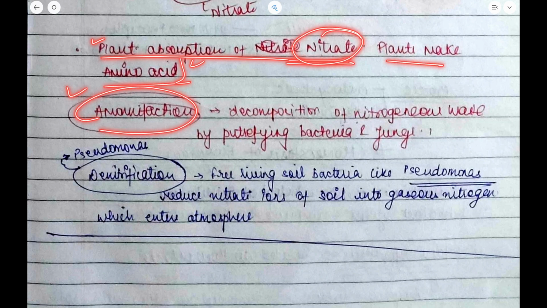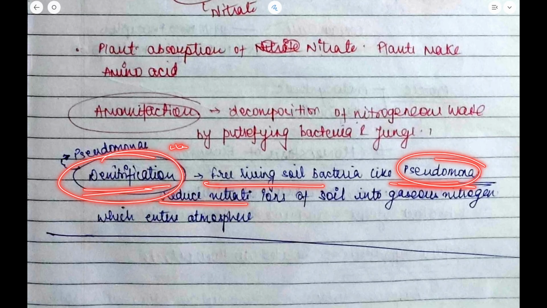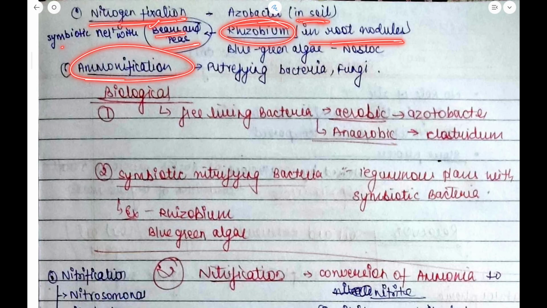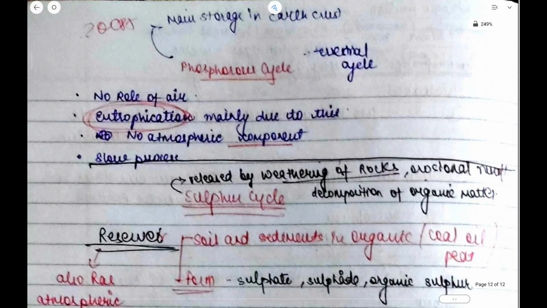Then there is the process of ammonification, in which there is decomposition of nitrogenous waste by putrefying bacteria and fungi. Then there is denitrification. In the process of denitrification, the nitrogen is sent back to the atmosphere. Free living bacteria such as Pseudomonas reduce the nitrate ions in soil into gaseous nitrogen, which enters the atmosphere. Now this nitrogen fixation in soil is done by Azotobacter. Rhizobium has a symbiotic relation with peas and beans in root nodules, and ammonification is done by the putrefying bacteria and fungi.